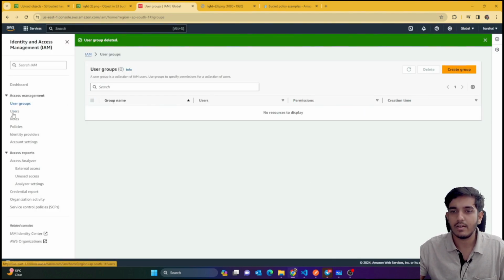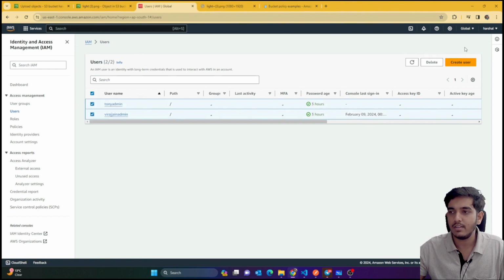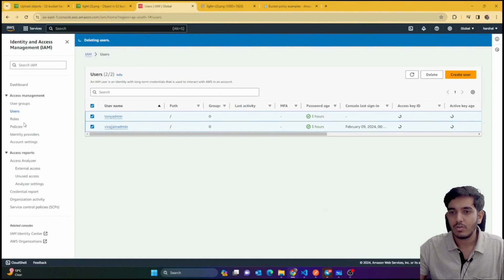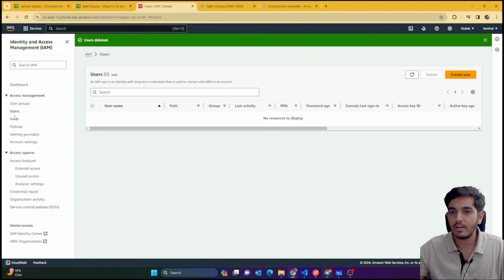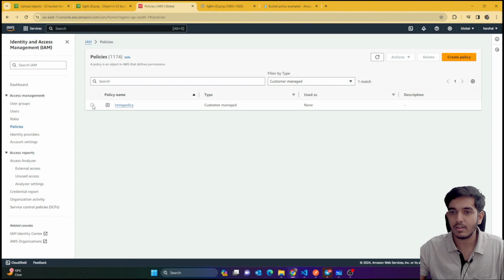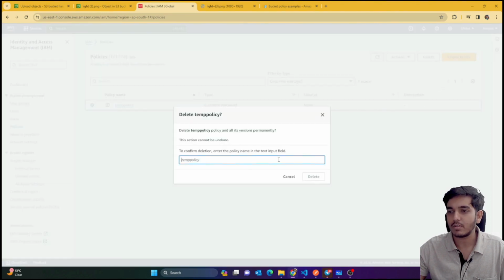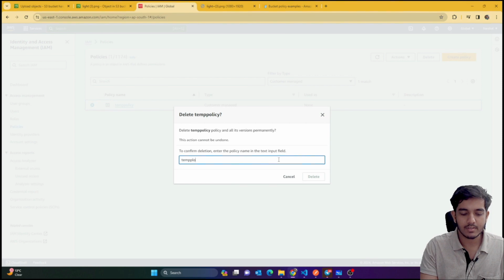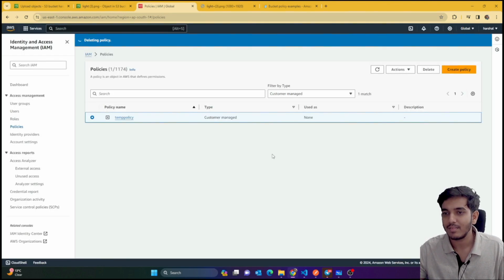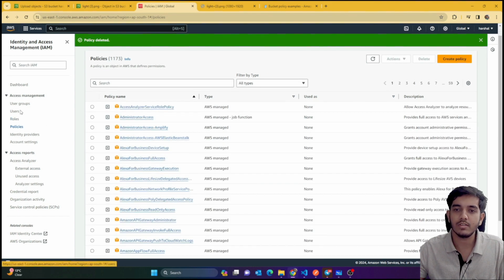Okay, so you can see I deleted this. I also will delete these admins. Okay, delete. So you can see that now they are being deleted, and similarly we have created a policy. I think we have to go to customer managed, and here you can see we created this policy. I'm just gonna delete this temp policy. I just named it just like this. So temp policy. Okay, fine. So you can see that now there are no users, there are no user groups, no permissions.